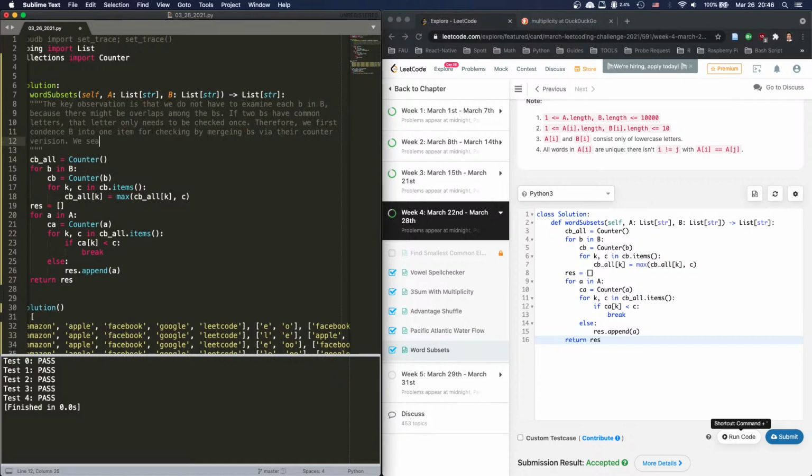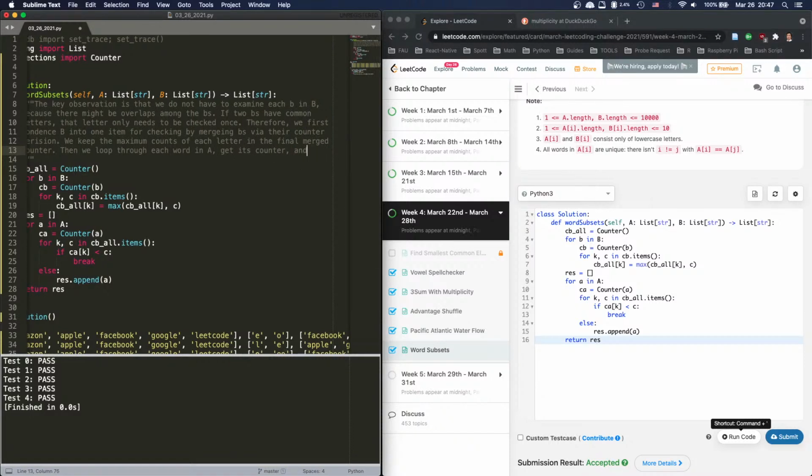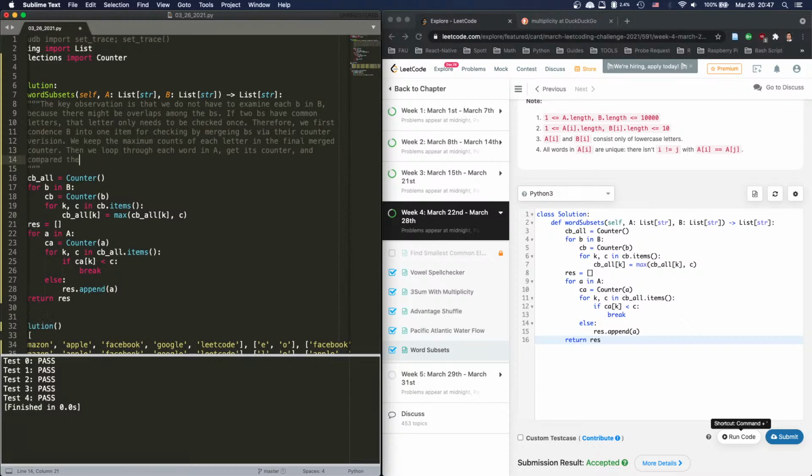We say we keep the maximum counts of each letter in the final merged counter. Then we loop through each word in A, get its counter, and compare the A counter with the merged B counter.